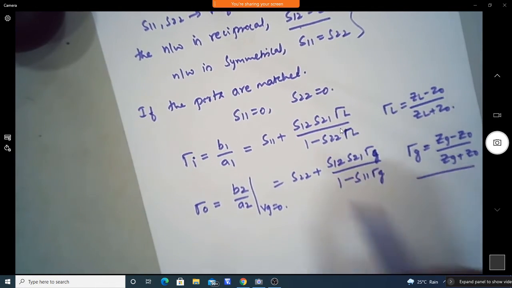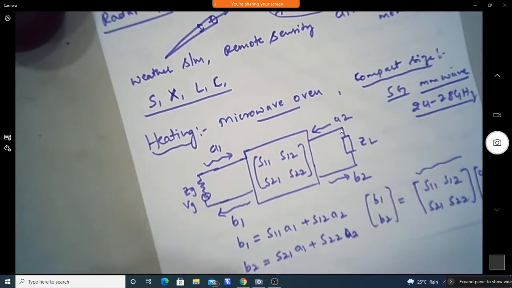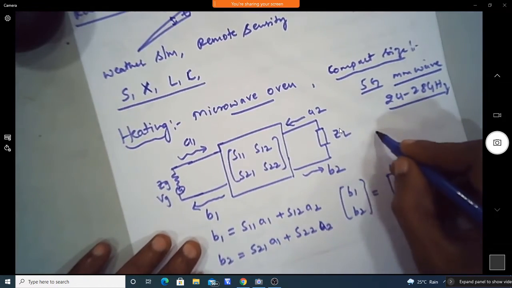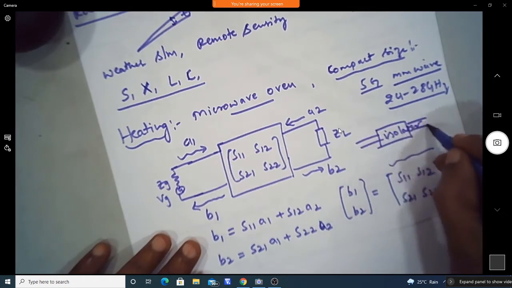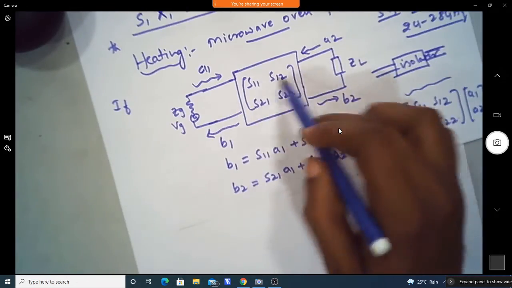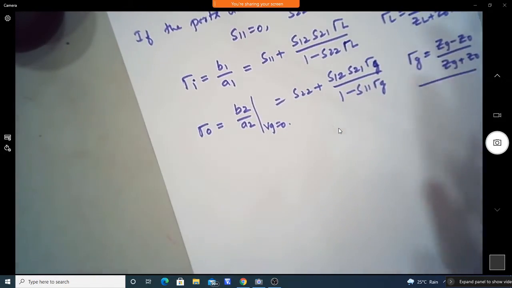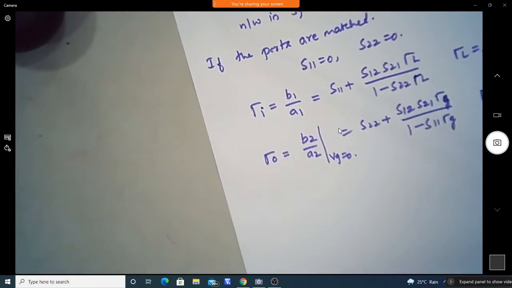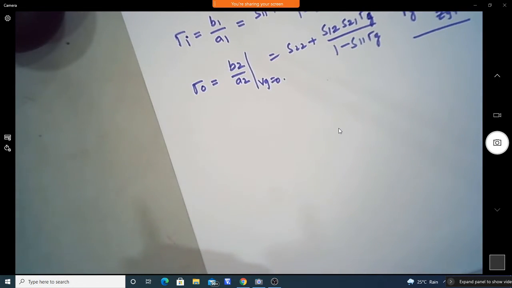So this is how network components are analyzed at microwave frequencies. Any two port network, like an isolator, as I said, has port 1 and port 2. How can we analyze this? By using this S parameter technique, we can analyze the properties of isolators and even other components in the microwave frequency range. So these are the applications of microwaves, how the EM wave propagation happens, and the applications of microwave communication.